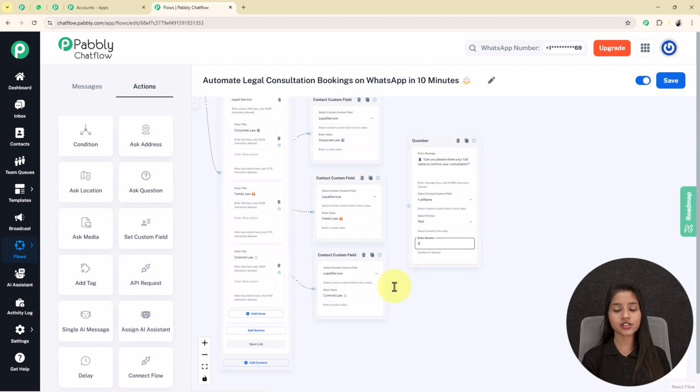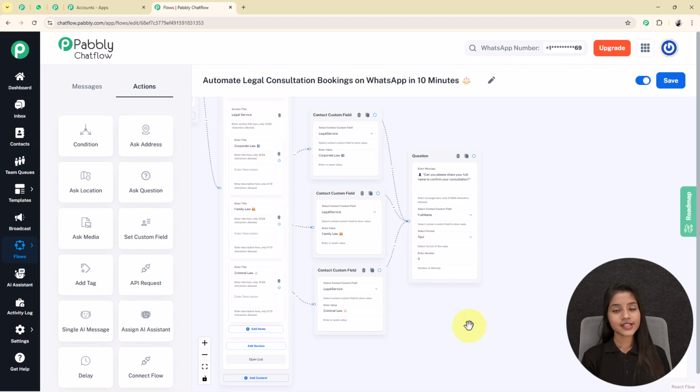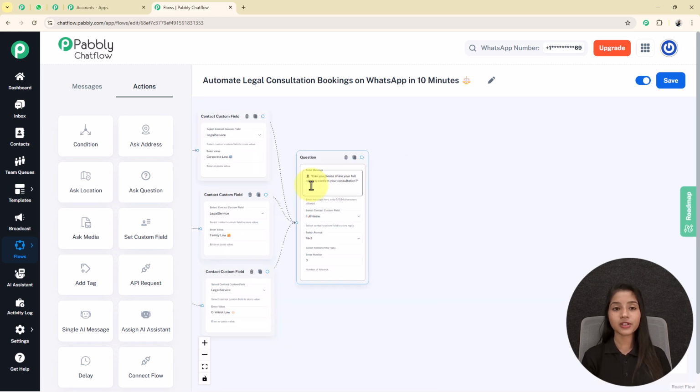Now I am connecting all these 3 circles to this message. Here it is connected. Connection plays a major role. You have to make sure that each and every node is connected with each other. Now whenever my user provides their full name, my bot will ask them to share the date for booking the consultation as well as the timing.